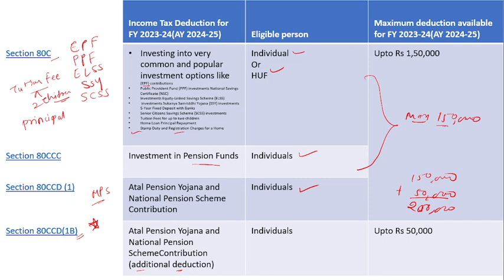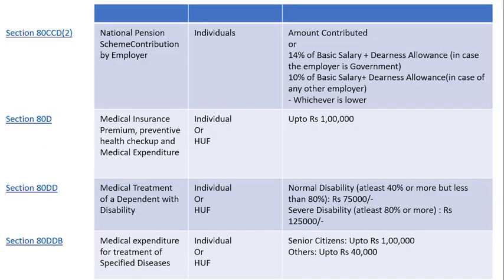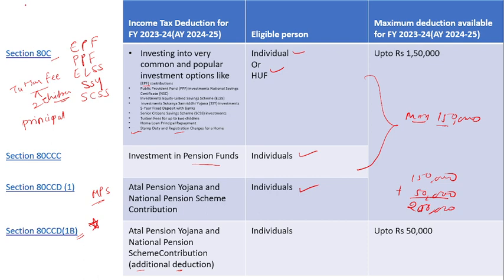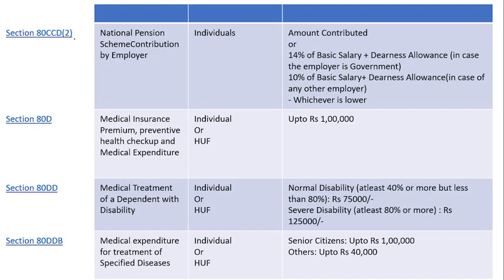Okay, so next one, this is the first deduction, that is 80C. It's easier to remember that this is the first section of our deductions. Here, all the contributions and all the investments which we normally make, you will get a deduction. Next, the section 80CCD(2).